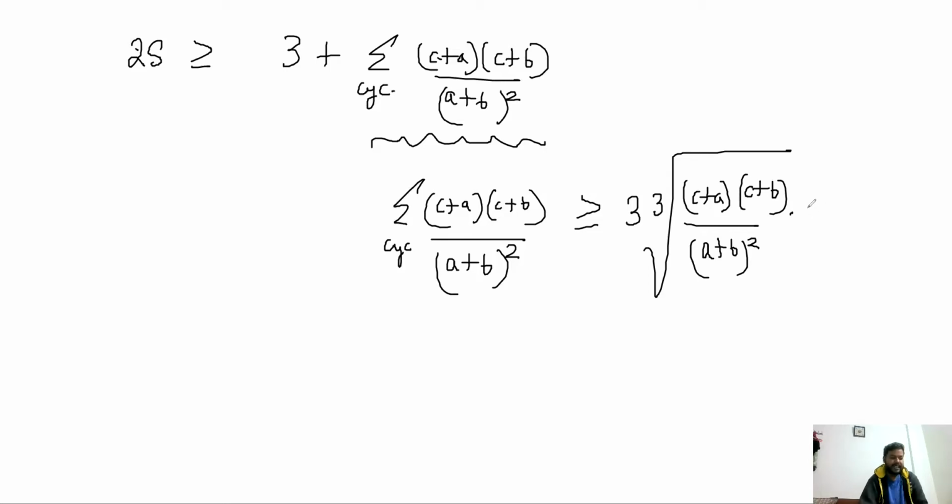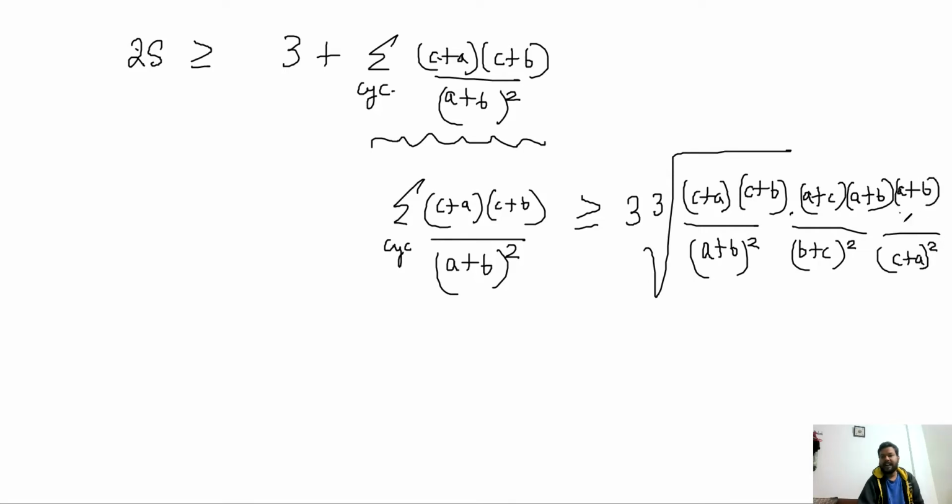The second term would become (b plus c) whole square in the denominator, so on top we'll get (a plus c) and (a plus b). And the third term will become (c plus a) whole square in the denominator, so on top you'll get (a plus b) and (b plus c). So you notice that everything gets cancelled out here.